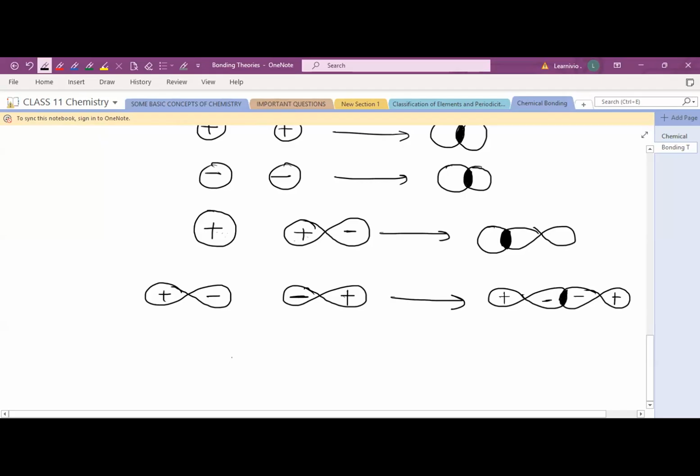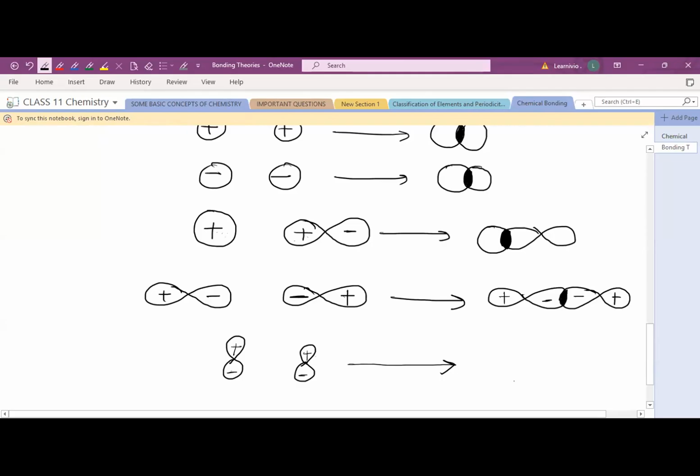When you take the py subshell, py orbitals, suppose these are py, py. Suppose this is a plus and this is minus, plus and minus. In this case, how does the overlapping occur? Basically, this will be side by side overlapping. So this will be positive, positive, and this negative, negative.